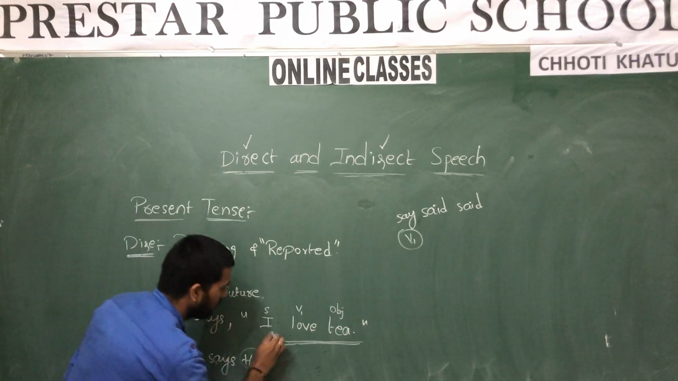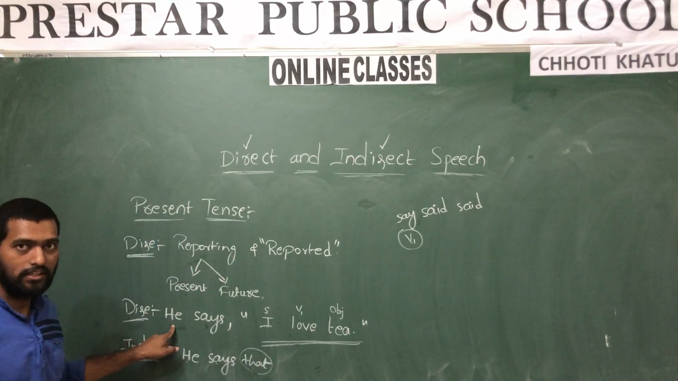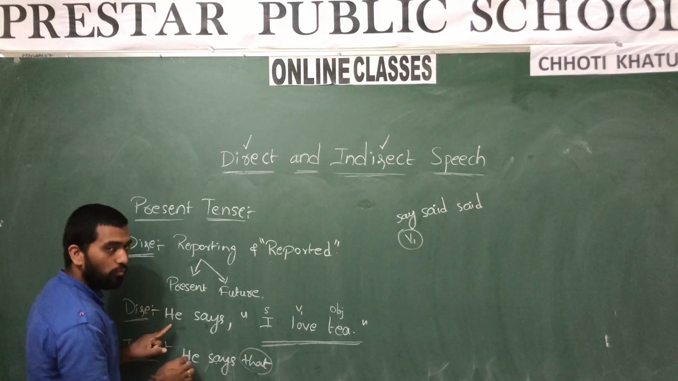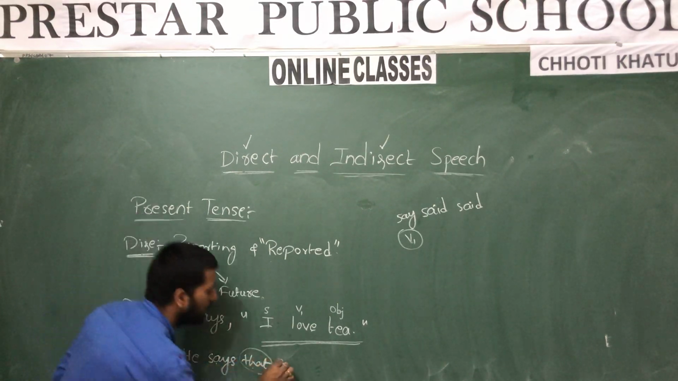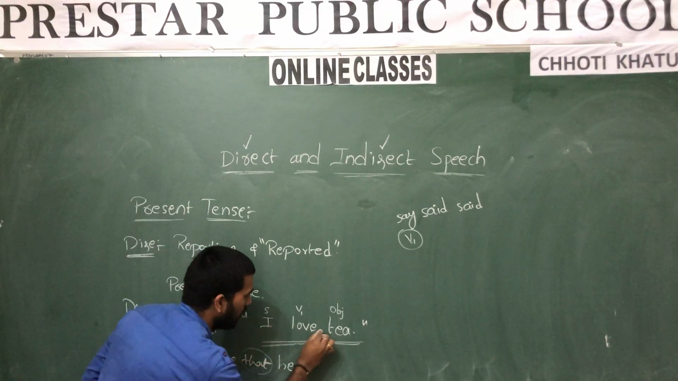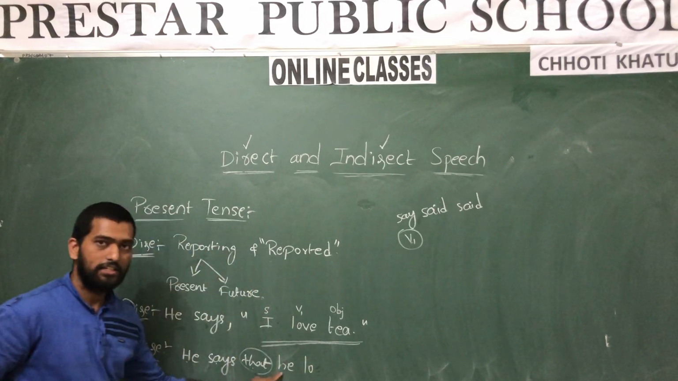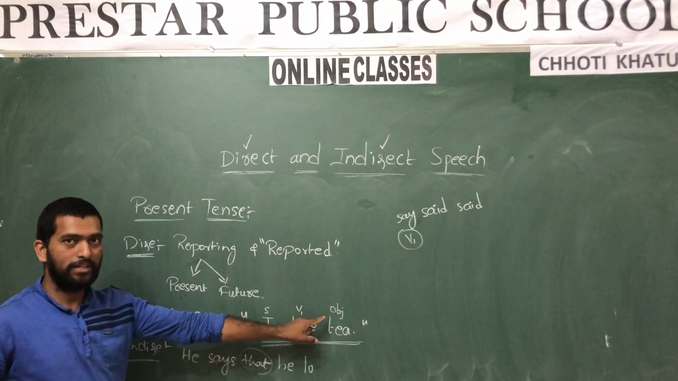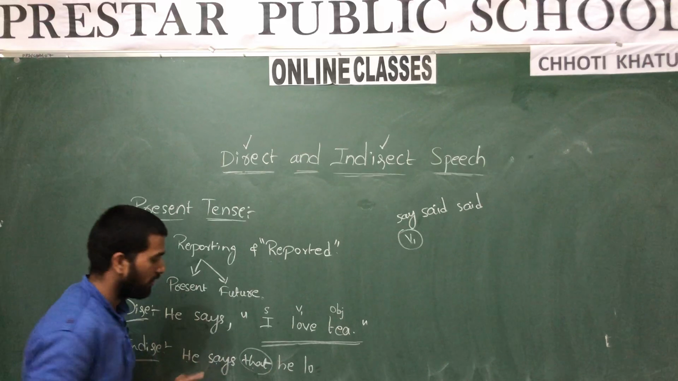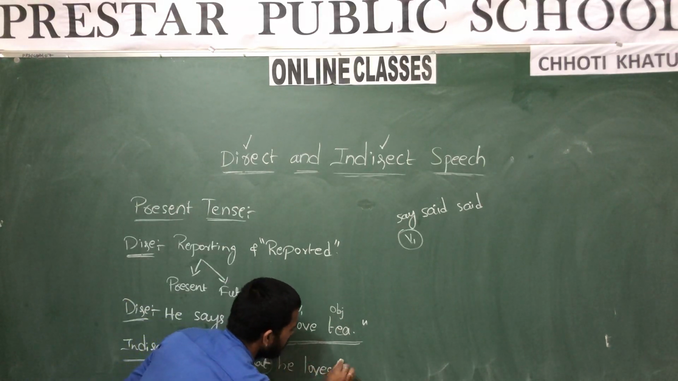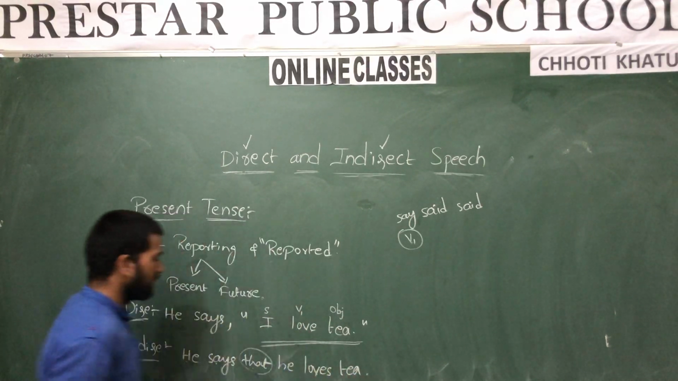He says that, here he is the speaker. So here who is saying? He says that he. When the third person singular is there, in simple present we must add s or es to the verb. Yes or no? He loves tea. So this is our answer.